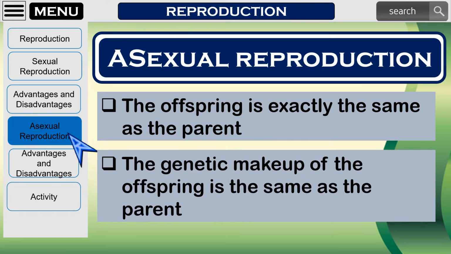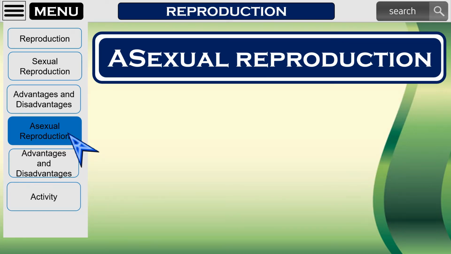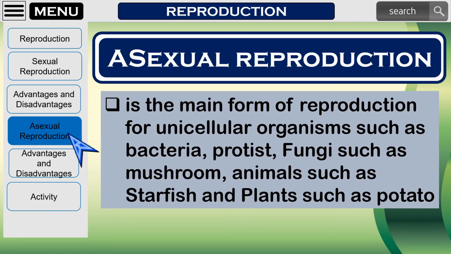In asexual reproduction, the genetic makeup of the offspring is the same as the parent. Asexual reproduction is the main form of reproduction for unicellular organisms such as bacteria, protists, fungi such as mushroom, animals such as starfish, and plants such as potato.